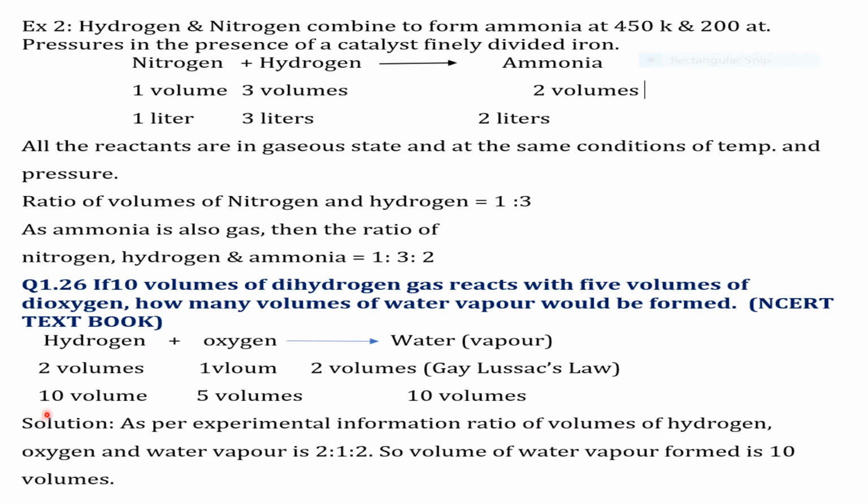So in the problem, it is given 10 volumes of hydrogen and 5 volumes of oxygen. Therefore, we get 10 volumes of water vapor. As per the experimental information, the ratio of volumes of hydrogen, oxygen and water vapor is 2:1:2.